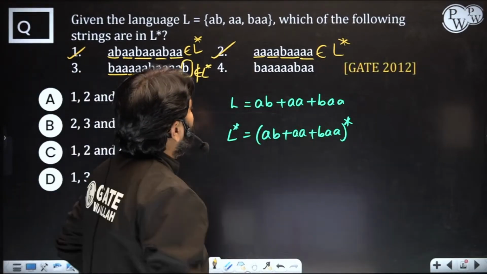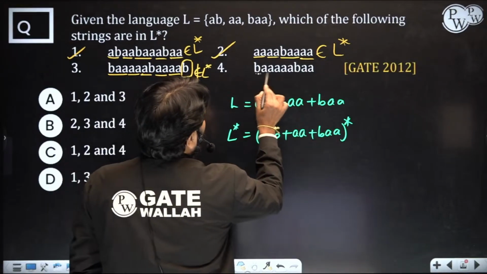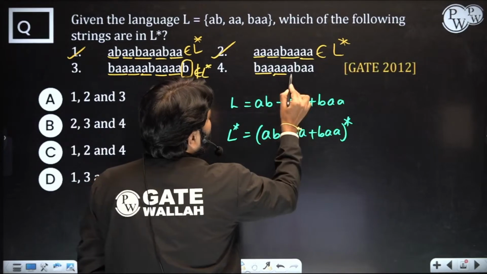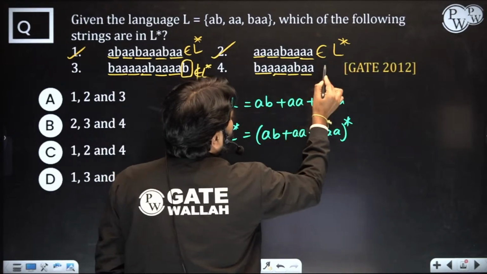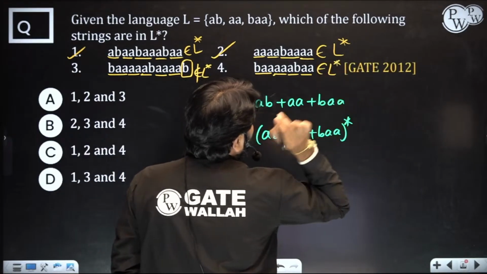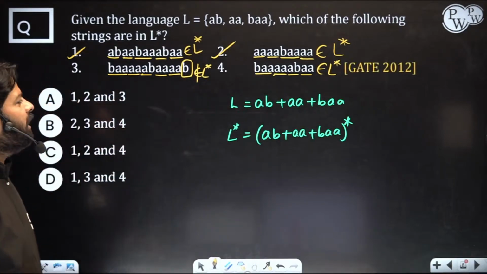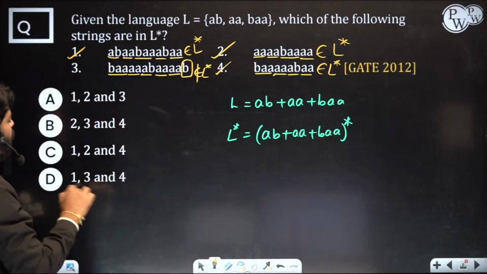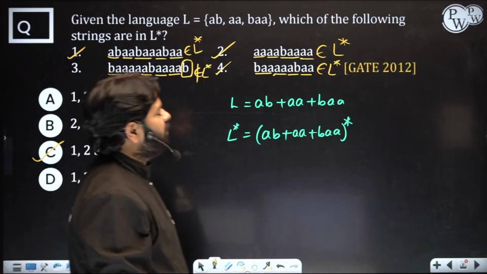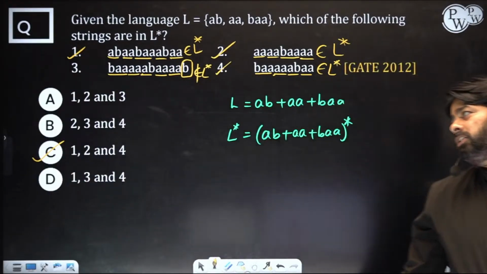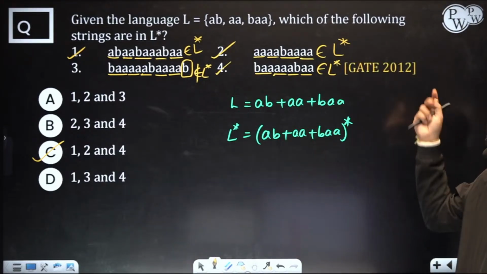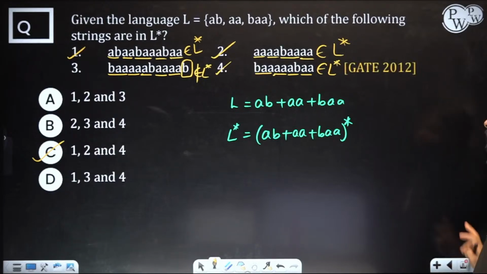Next, BAA, yes, then AA possible, then AB, then AA. So this belongs to L star. Now you see that only 3 is not there; 1, 2, 4 are generated or present in L star. So this is an easy question for you, and this was asked in GATE 2012.